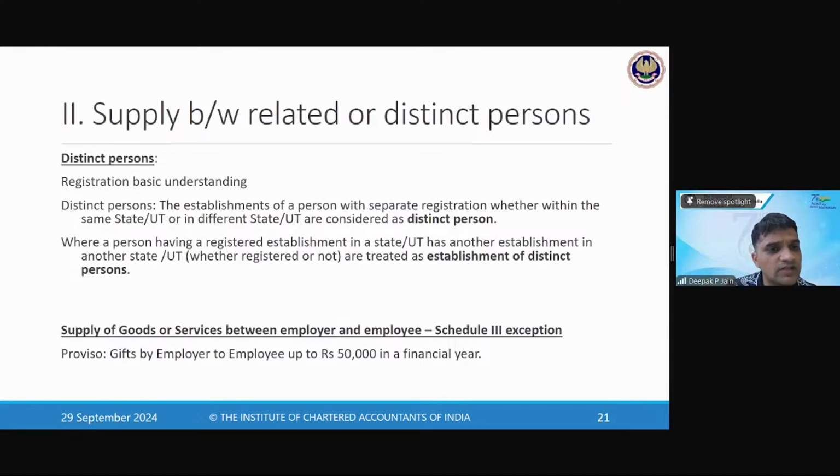No claim bonus, explain it. No claim bonus is when I take an insurance policy and in the next year's insurance policy, on the premium that I have to pay, 10,000 rupees, I get a no claim bonus deduction of 500 rupees, because last year I did not make any claim on the same policy. So on that basis I've got a discount of 500 rupees. So when I pay 9,500 rupees, that is liable to GST. On this 500 rupees, it is not a supply, no GST is payable.